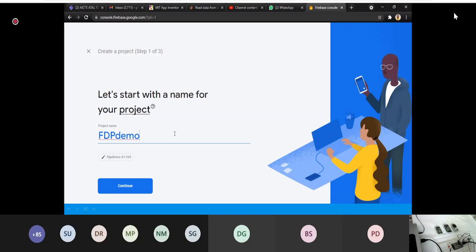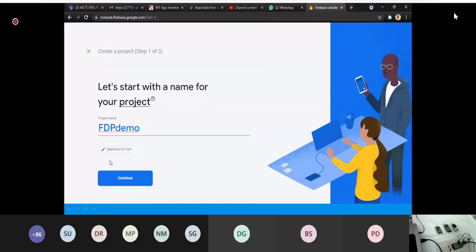One thing: do not use underscores or spaces in the name of the project. Use simple capital or small letters or numbers, and then click on continue. Those who are doing it the first time will get something here like accept the terms and conditions. Click on accept the terms and conditions, and then click on continue.